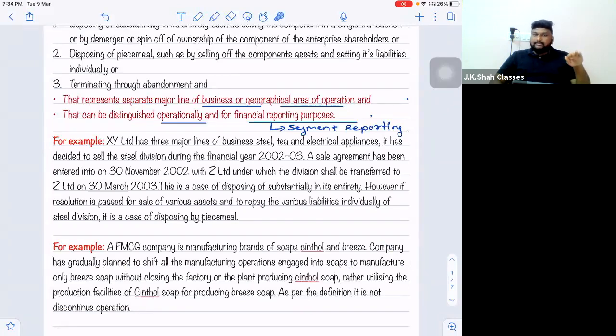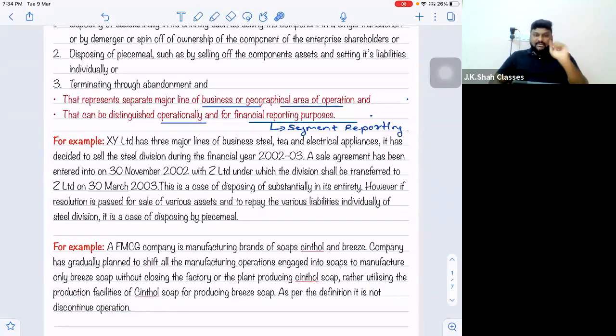So the company is planning to close down the production of Synthol and rather increase the production of Breeze. Now this is important from here: without closing the factory or the plant producing Synthol soap, rather utilizing the production facilities of Synthol soap for producing Breeze soap.